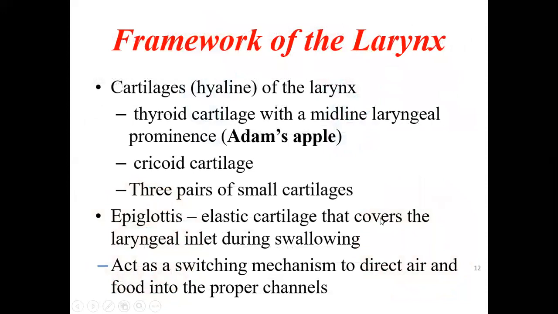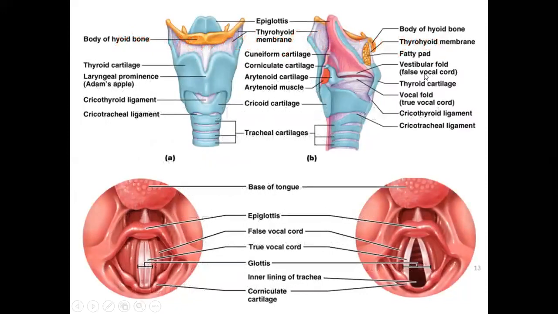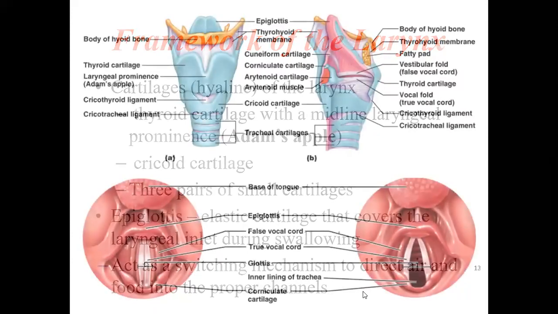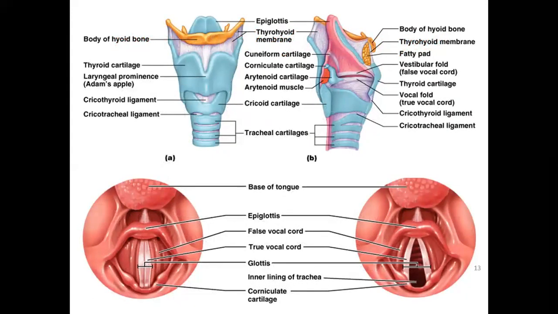It is an elastic cartilage that covers the laryngeal inlet during swallowing. As I said, the epiglottis will close during swallowing. Whenever food enters, the epiglottis will close the larynx and food will enter behind. It acts as a switching mechanism to direct air and food into the proper channels, as I showed before. So it will be directing the food. If you look through the larynx with a laryngoscopy, this is how it looks. Larynx closed here, and here it is open, and here is the epiglottis. This is the tongue.